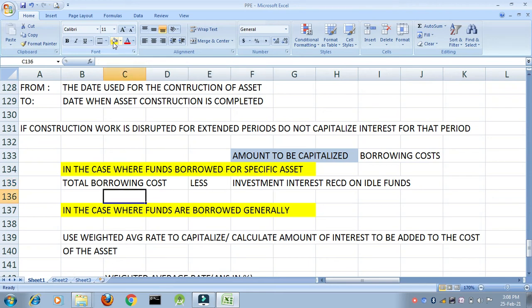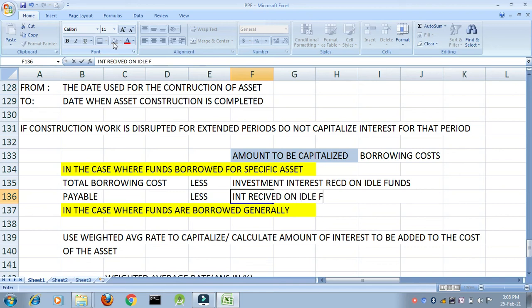Is that clear? It means interest payable less interest received on idle funds. I hope this is clear. Okay, in this case what was happening? Funds are borrowed for a specific asset.